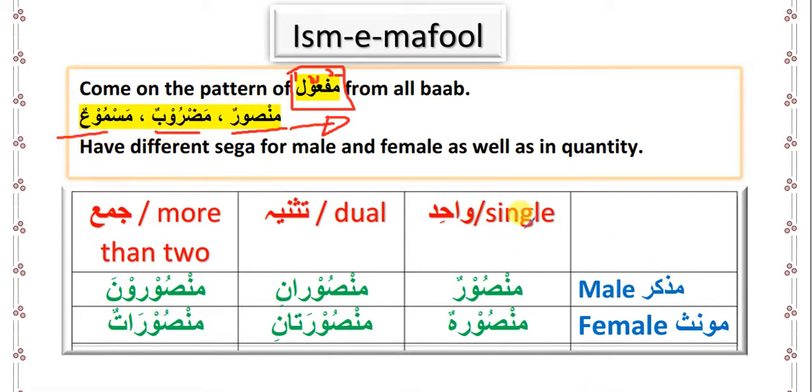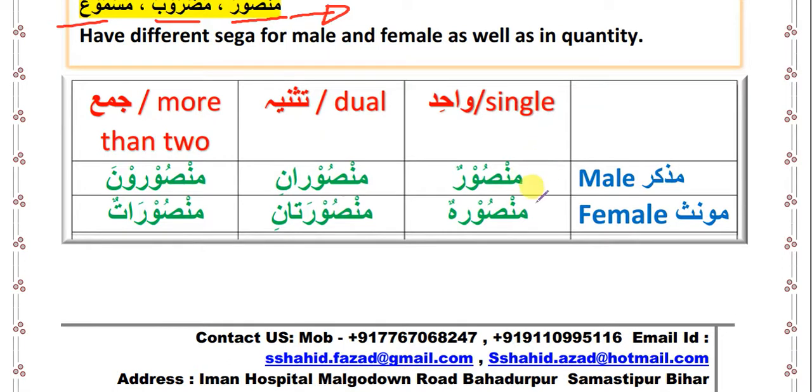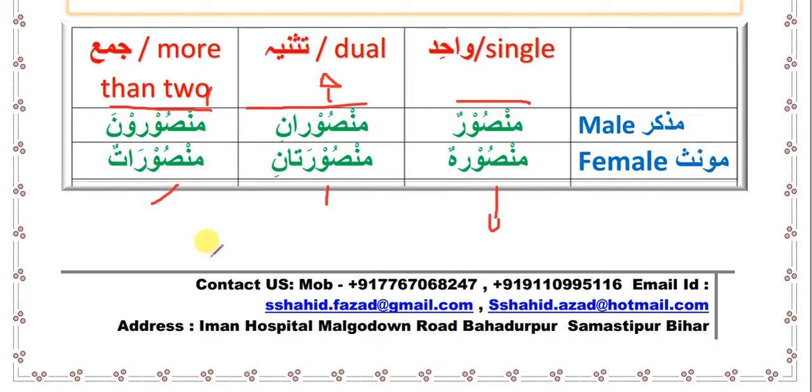This also comes in tasniya and jama, as well as for muzakkar and muannas. So for male wahid, that is mansurun, and from bab daraba mazrubun, from sami'a masmu'un, from karuma makrumun, from fataha maftuhun. Mansurani means 2 persons who are helped, mansuruna means 3 or more persons who are helped, mansuratun means 1 woman who is helped, mansuratani 2 women who are helped, and mansuratun more than 2 women who are helped.